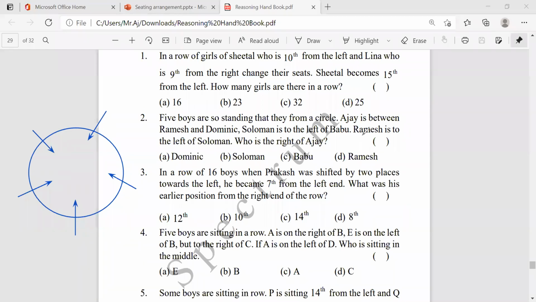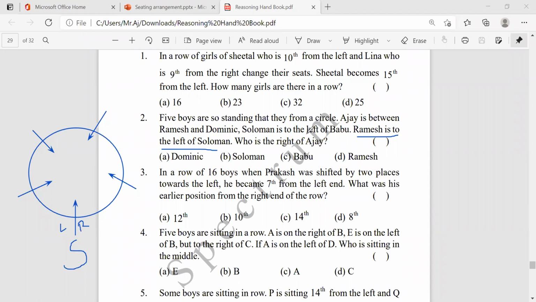Suppose what they said, Ramesh is to the left of Solomon, right? Suppose Solomon is here. Which is his left and which is his right? This is left and this will be the right. They are facing inside.